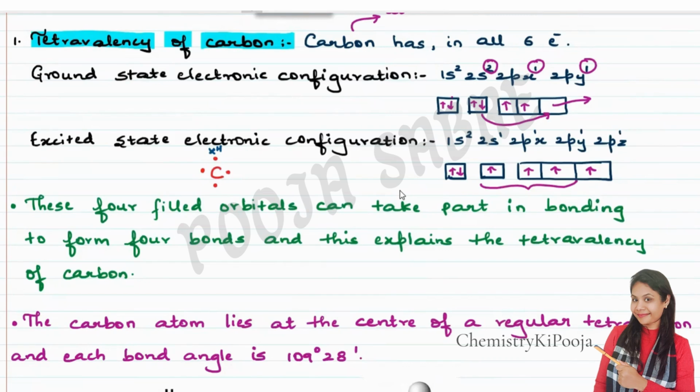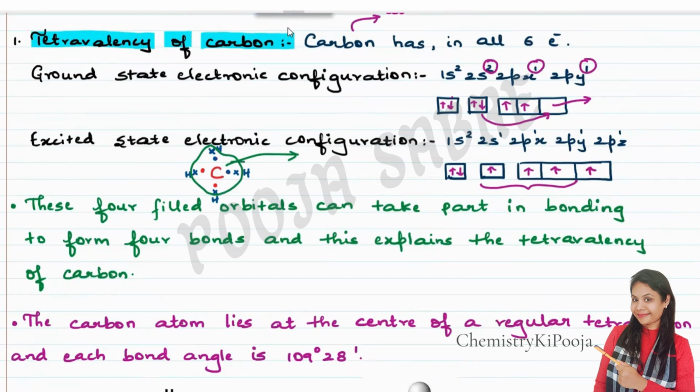The atomic number of hydrogen is 1, so hydrogen has only 1 electron in the valence shell. Hydrogen will share its 1 electron with the carbon's electron, and the same with each of the other hydrogens. Now around carbon the total number of electrons is 8. That means the octet of carbon is complete.